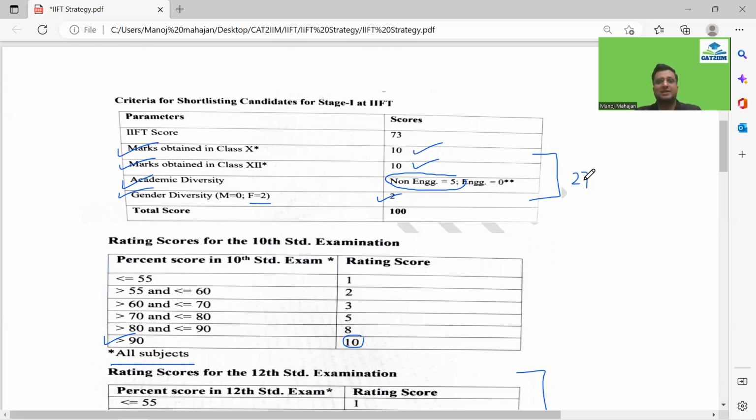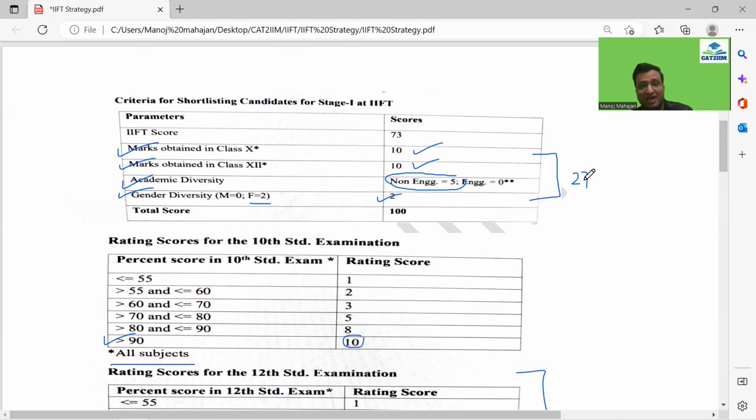I'm just taking one example of a student who gets 27 out of 27. That is very much possible, guys. I would show you how much someone who gets 27 out of 27 has to score in the IIFT. That should actually be she, not he, because only a female can get this 27, guys.